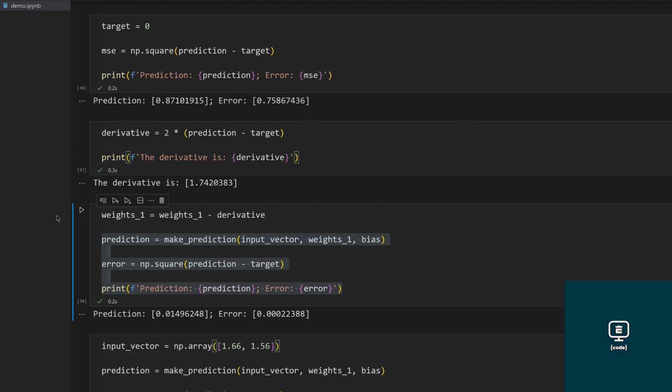Therefore, you will often use a fraction of the derivative to take smaller steps in reducing the error. This fraction is called the alpha parameter or learning rate. Smaller learning rates take smaller steps and vice versa. Often values for learning rates start off with 0.1, 0.01, or 0.001, and the only way to find the optimal value is experimentation.